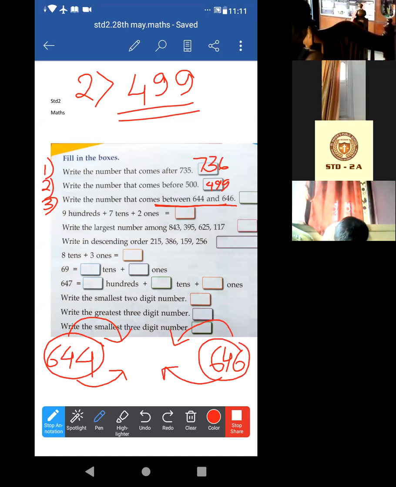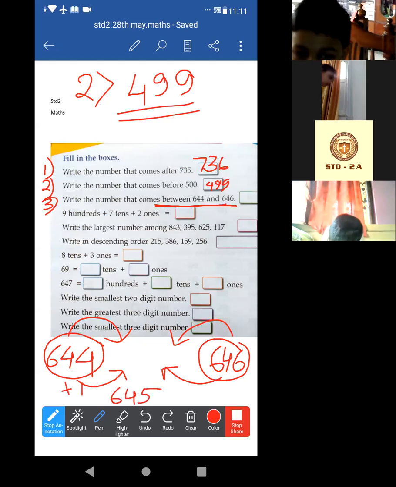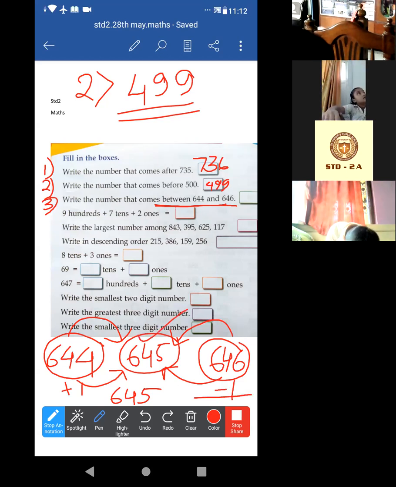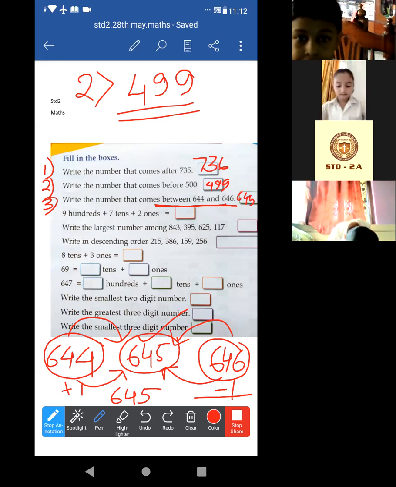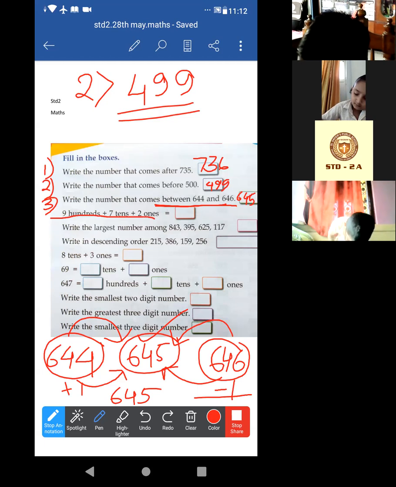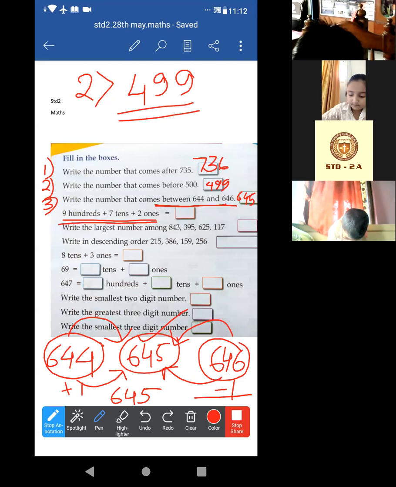Okay, just 644 plus 1 means what? 645. So just 645. Definitely it will match. If we subtract 1 over there, then the same number will come. Okay, so the answer is 645. Done? Written? Now look at the next one. 900, 7 tens, 2 ones.